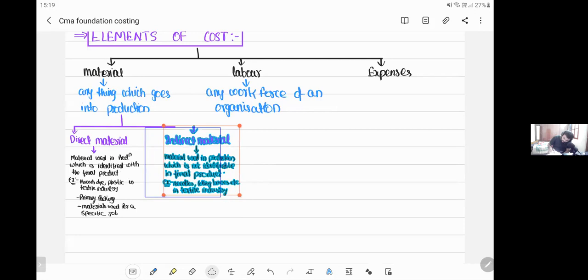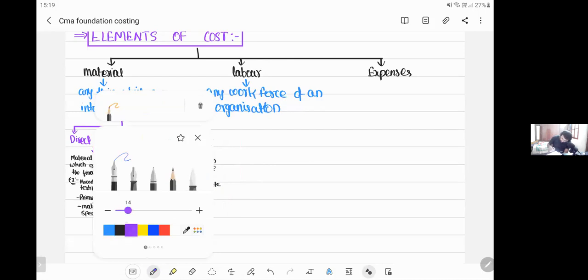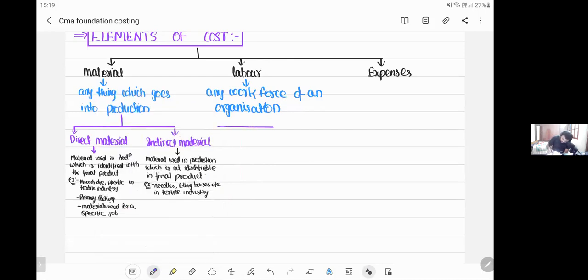Now, this labor, we can further bifurcate into two parts. What are those two parts? Like the way we bifurcated material into two parts, let us bifurcate the labor also into two parts: direct labor and indirect labor.